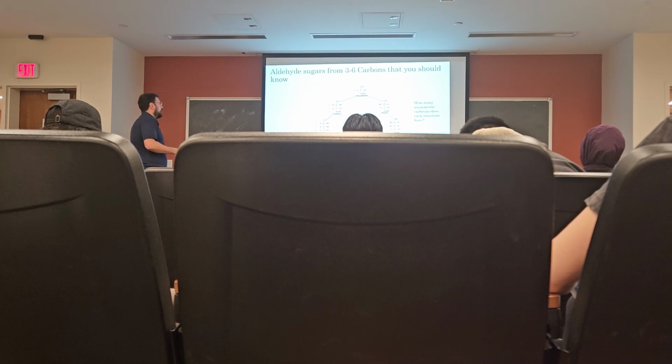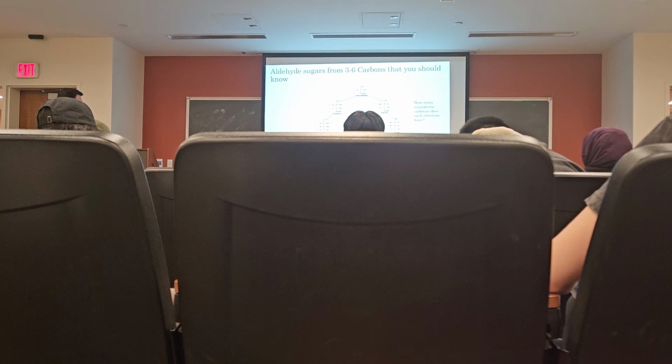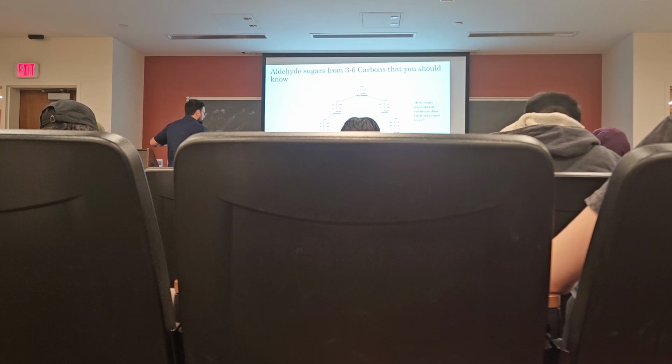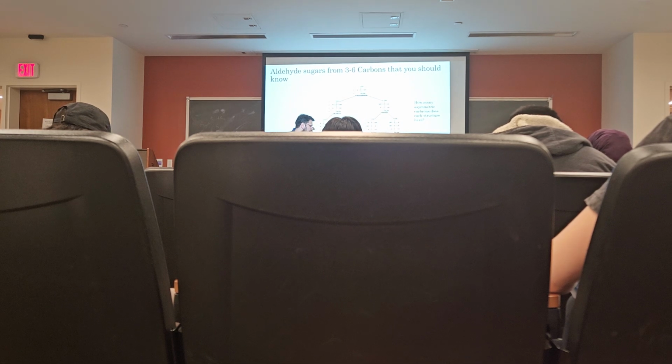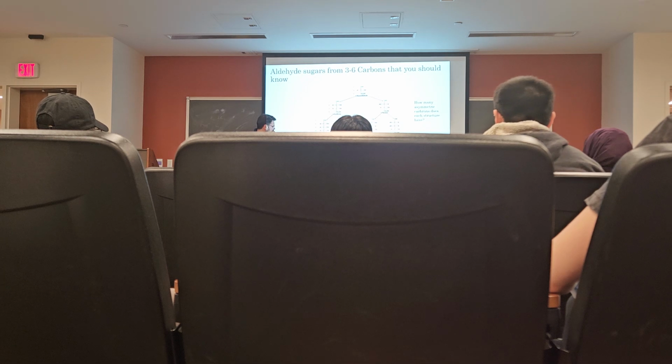So here are our different aldoses. Here we have 8 aldohexoses: allose, altrose, glucose, mannose, gulose, idose, galactose, and talose. Notice that these are all just diastereomers of each other. We're just varying which side the hydroxyl is on in the Fischer projection. We have 3 of them in this case, this one, this one, this one. The only thing that we're varying is the position of the hydroxyls on these 3.